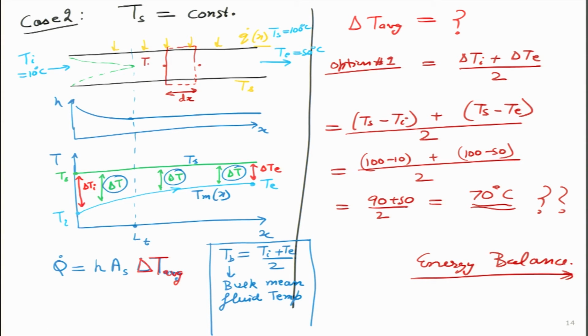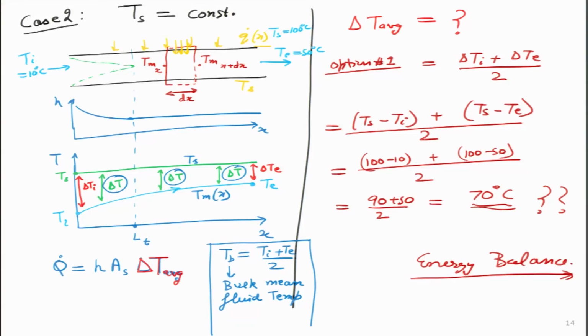Here the mean temperature is Tmx, here the mean temperature is Tmx plus delta x, and this temperature rise is only because of one thing, and that is how much heat is entering over here. So that heat also we can figure out.